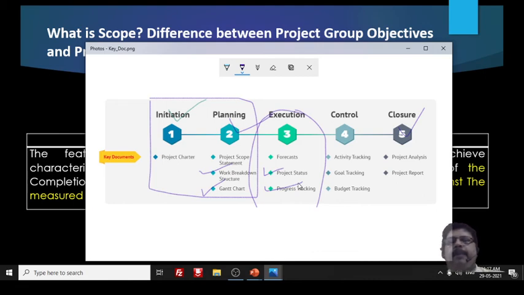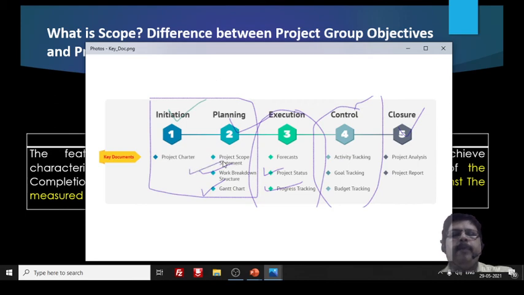Next comes activity tracking. The fourth phase is the controlling phase, where it is checked whether it is executing according to the plan or not, because if it exceeds the specified time limit or the budget, what we call the cost, then it may become difficult.